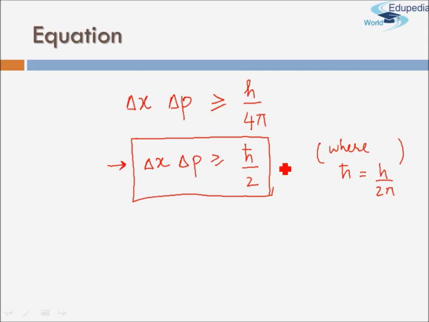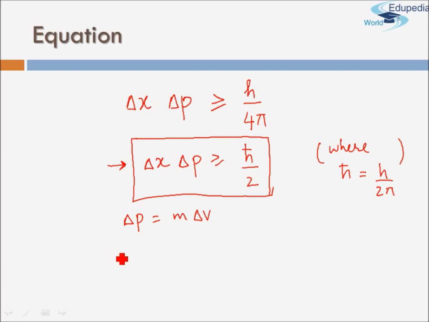We just saw that momentum delta P can be written as m into delta V. So instead of measuring error in momentum directly, I can measure error in velocity and use that here.